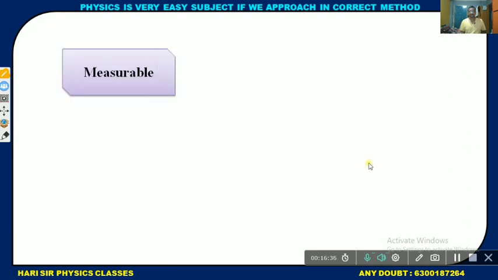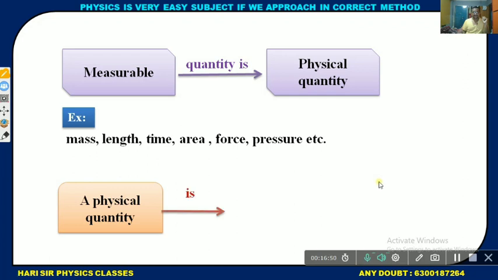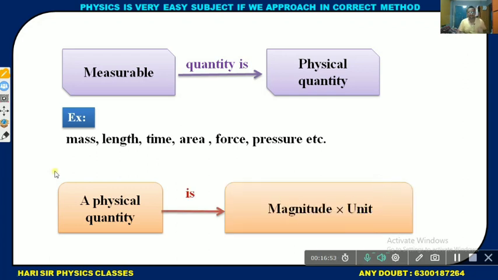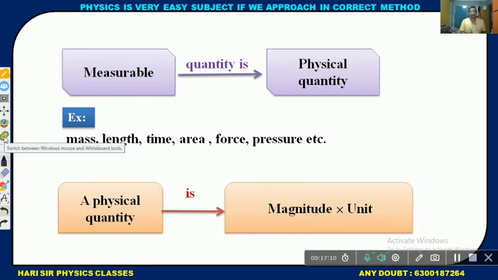Units. A measurable quantity is a physical quantity. Examples: mass, length, time, area, force, pressure, etc. A physical quantity has magnitude and unit. It's very important, sir. Every physical quantity has magnitude and units. Magnitude is nothing but one positive number. Understood? Any physical quantity has one magnitude and one unit.